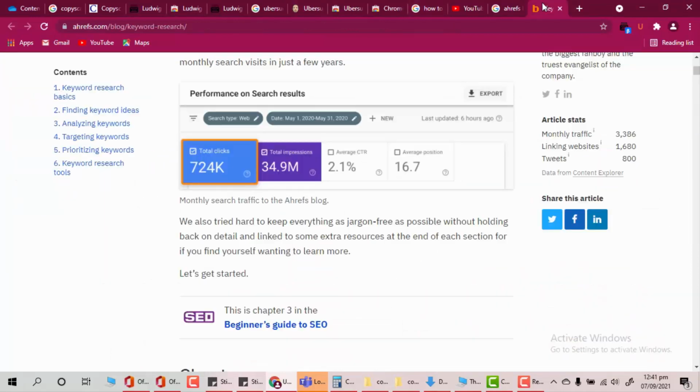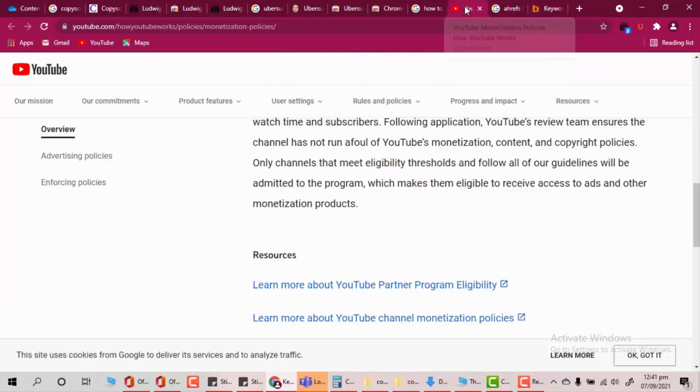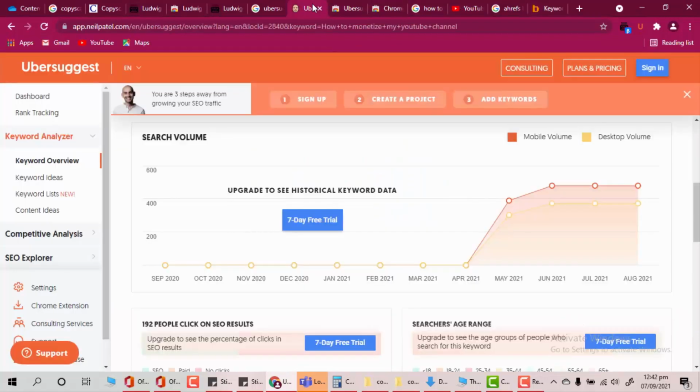The same information in a better context or in a better way is given in Ahrefs. So you can use Ahrefs, you can use Ubersuggest. It is entirely up to you, whichever tool you want to use. I would suggest you go for Ahrefs if your client is paying you highly, or if you are really fortunate, your client may give you this software for free, right? So that can also happen. But if you're running on a short budget, then you certainly need to use Ubersuggest. That's the one software that you have to use. You don't need to go for any extra software, right?